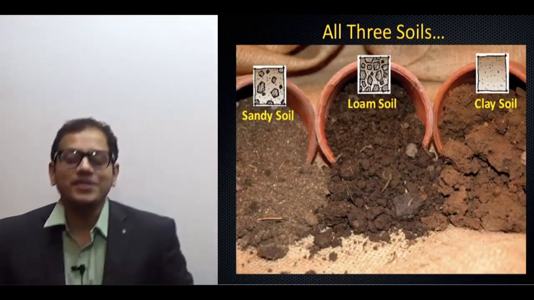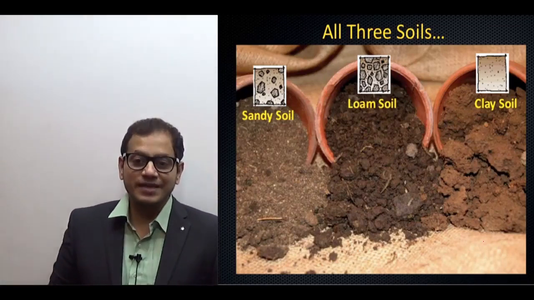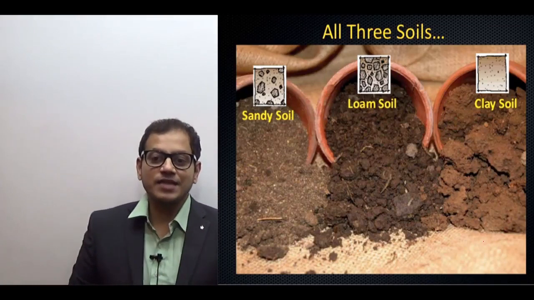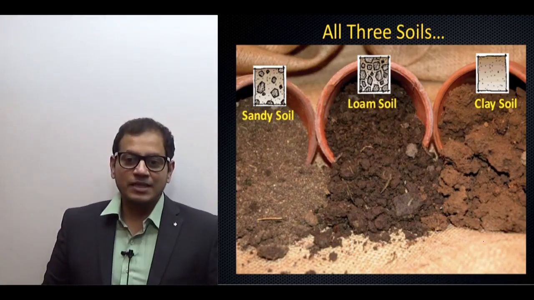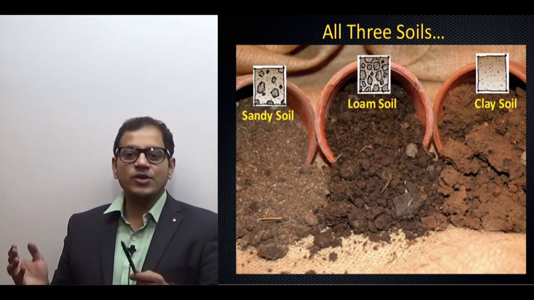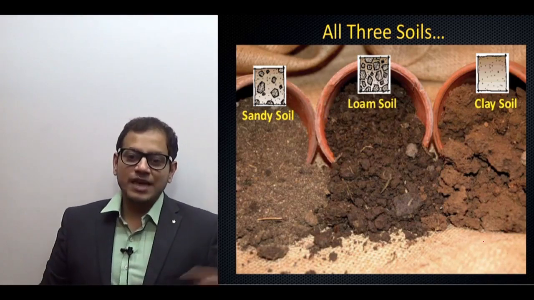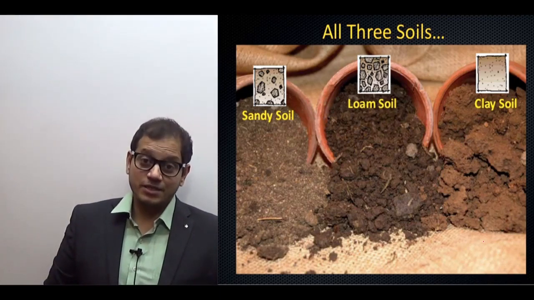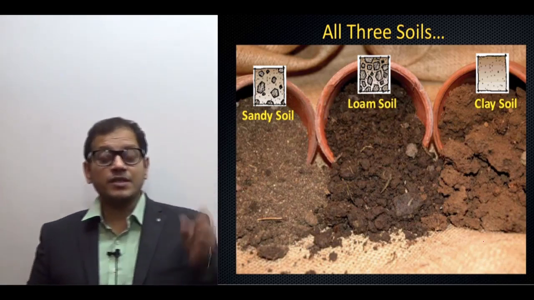Now these are the three types of soil. This diagram is just for you so that you can get an idea. You can see the sandy soil is made up of big particles. On the other hand, at the extreme, the clay soil is made up of very fine particles. Sandy soil, you can see in the diagram, is dry. Clay soil is wet. It is like molds. Why? Because it is wet.